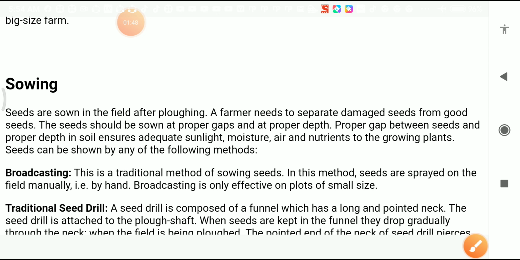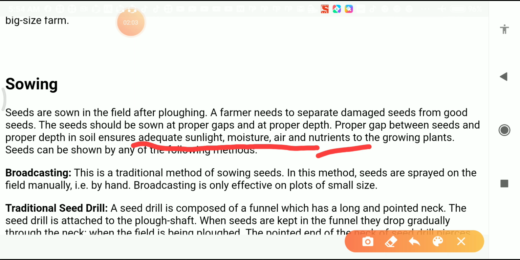Then what is the importance if we give the proper gap between the seeds and proper depth? It ensures that adequate sunlight, moisture, air and nutrients will reach the growing plants. If we give the proper gap and proper depth in the soil, then the plant will grow better due to adequate sunlight, moisture, air and nutrients.